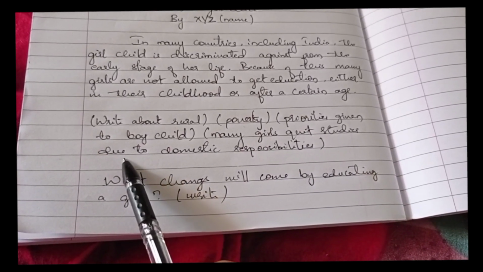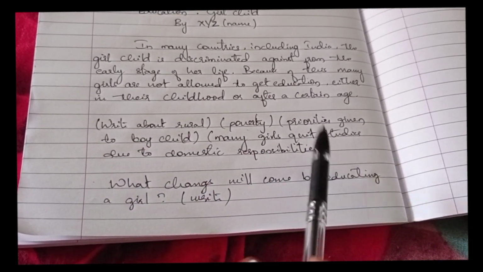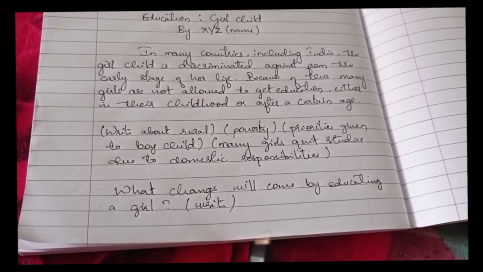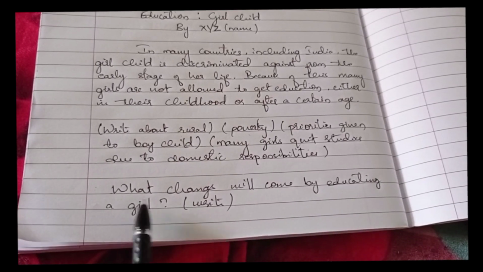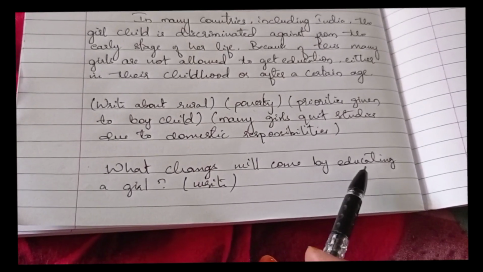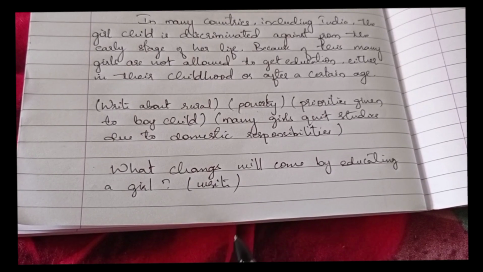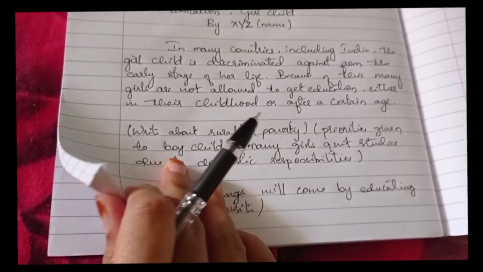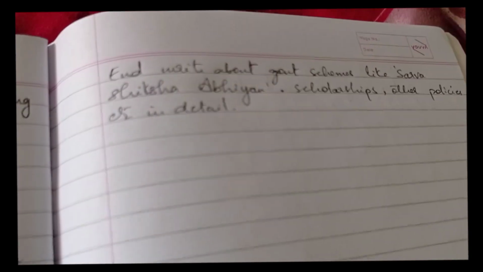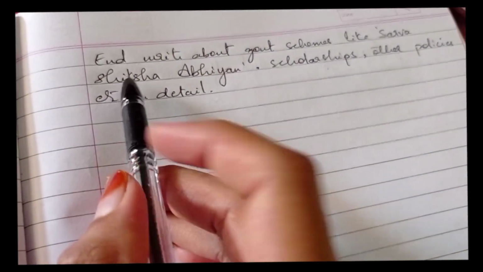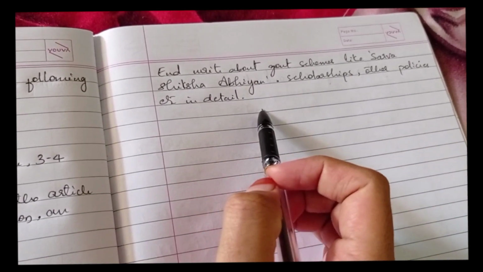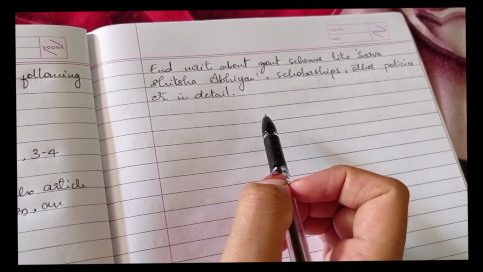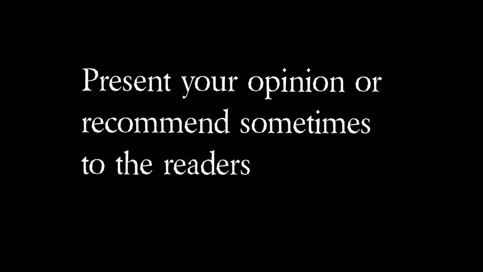Write about rural conditions, poverty of the people, priority given to the boy child, and how many girls quit studies due to domestic responsibilities. You can also put the question, what changes will come by educating a girl? And then you can answer that question yourself. So like that, 3 paragraphs are completed. Now the 4th one is about the conclusion. Write about government schemes like Sarva Shiksha Abhiyan, scholarships and other policies in detail. Like this, your article is completed. Thank you so much.